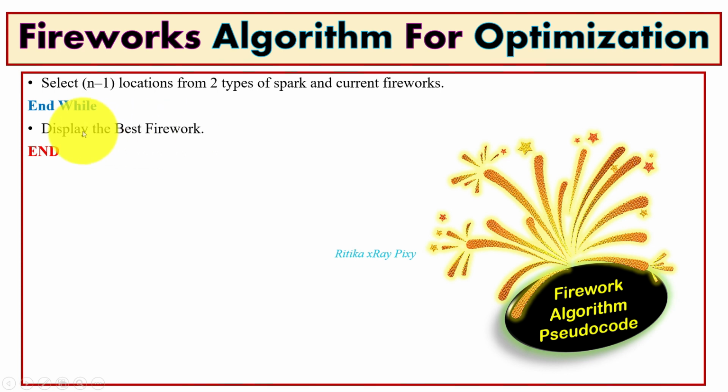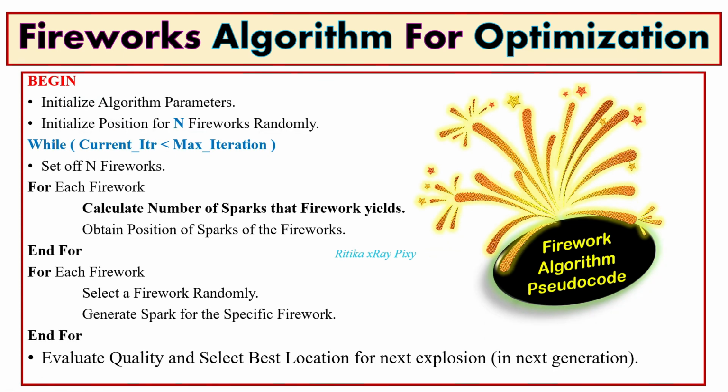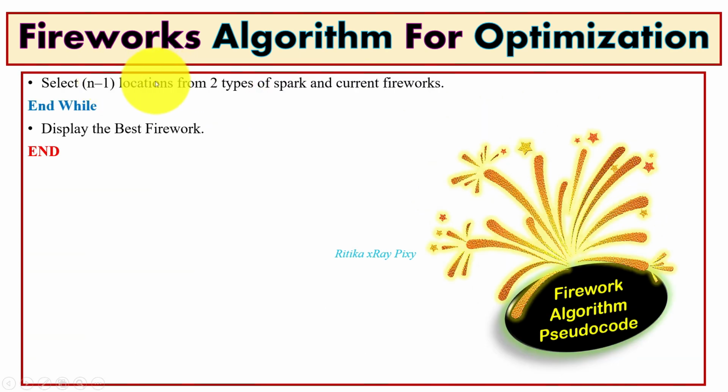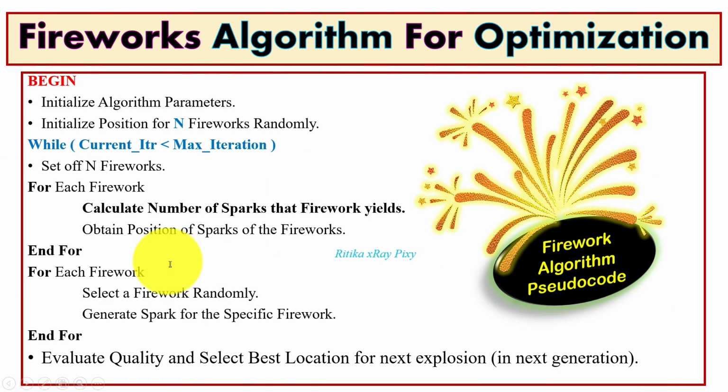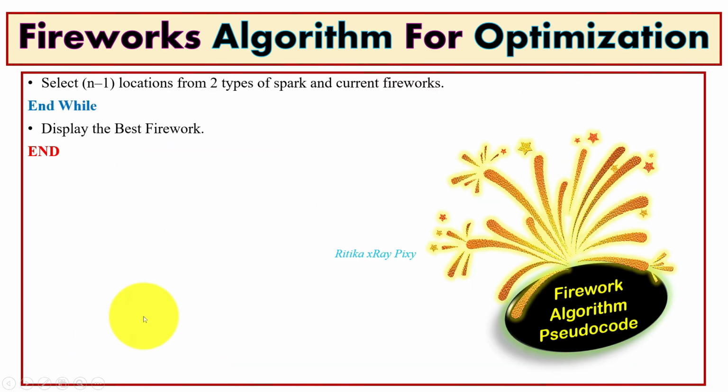When the stopping condition is met, we will stop and display the best firework and its position. Until then we will repeat this loop: set n fireworks, obtain the position for the sparks, calculate the number of sparks and their position, evaluate the quality, and then again select n-1 for the next iteration and check the stopping condition. If not met, then again repeat the steps, else display the best solution.